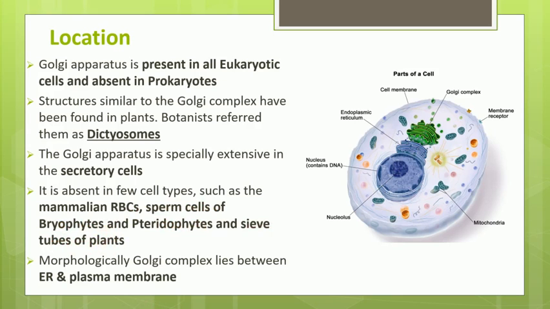What is the position of this Golgi complex? If you see, it is situated between the endoplasmic reticulum, that is ER, and the plasma membrane. This is the Golgi complex, the green colored one shown here. Actually it is not green colored. It is situated between the blue colored endoplasmic reticulum shown here and the plasma membrane, which is the outer boundary of the cell. So it is present between the ER and the plasma membrane.